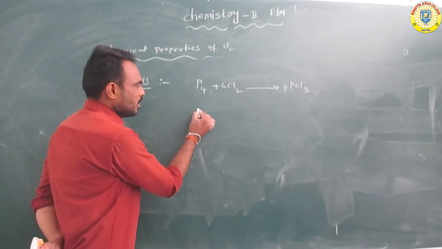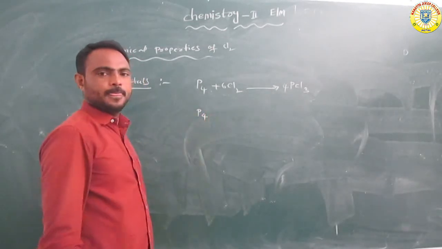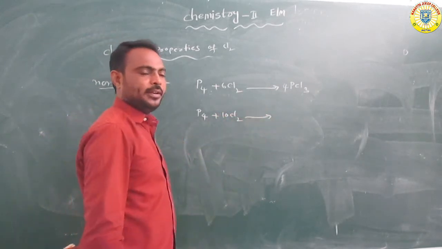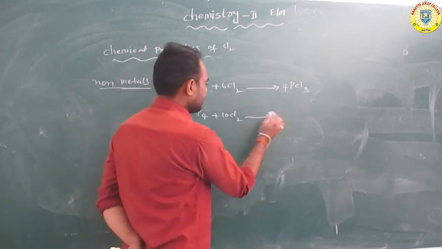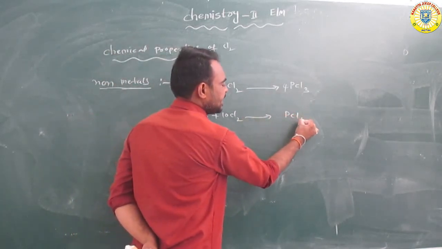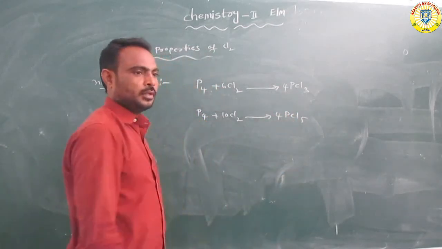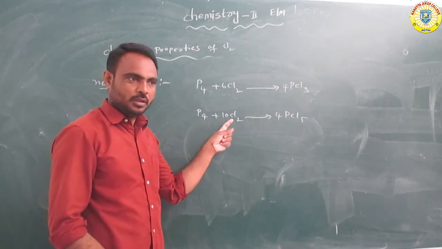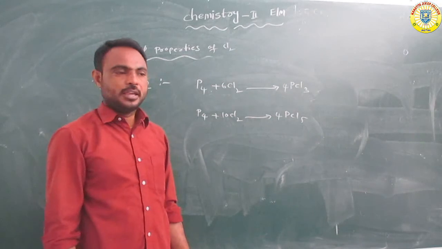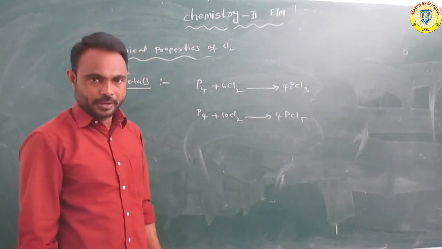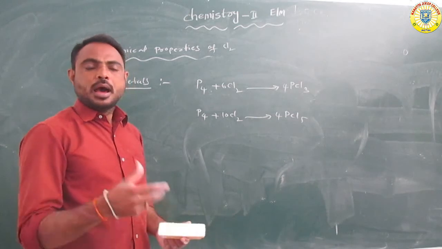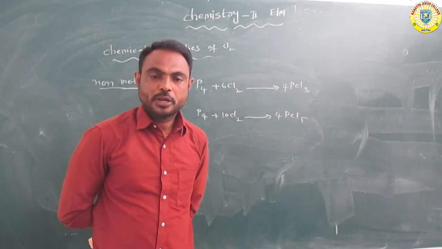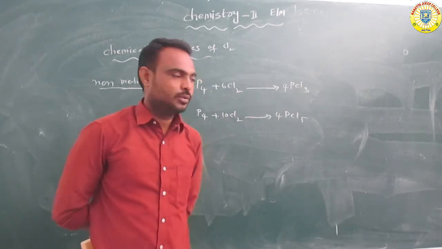At the same time, suppose P4 phosphorus reacts with chlorine to form in this reaction PCl5. Phosphorus reacts with a large quantity of chlorine to form PCl5, phosphorus pentachloride. Or suppose chlorine reacts with sulfur also.